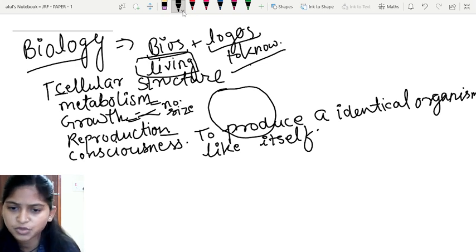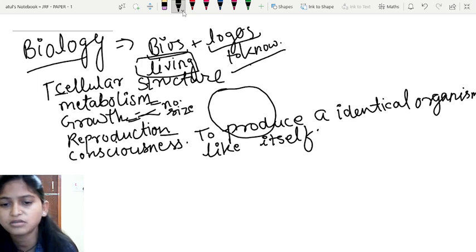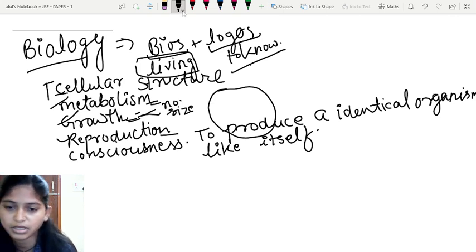There are a few exceptional cases about reproduction. That means they are living but they are sterile. There are a few exceptional cases present, but generally, if they fulfill these particular criteria, they do reproduction and they are living. And the fifth and most prominent criterion is consciousness.